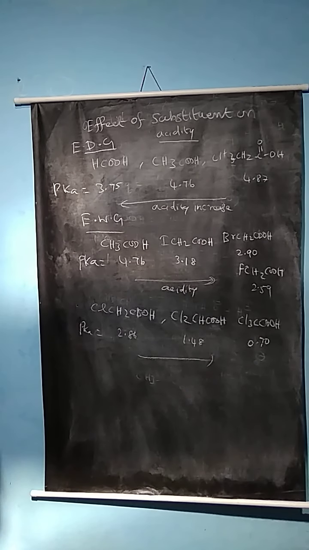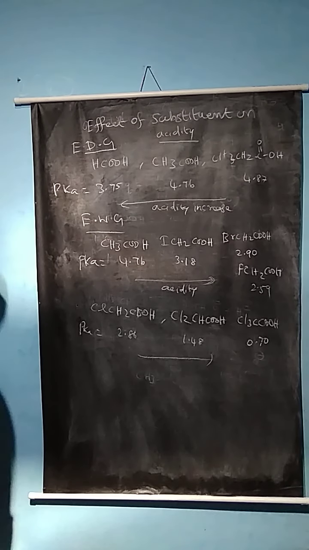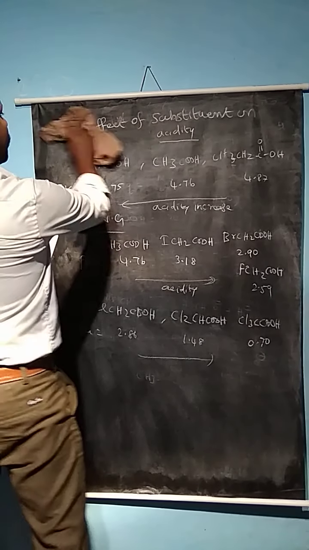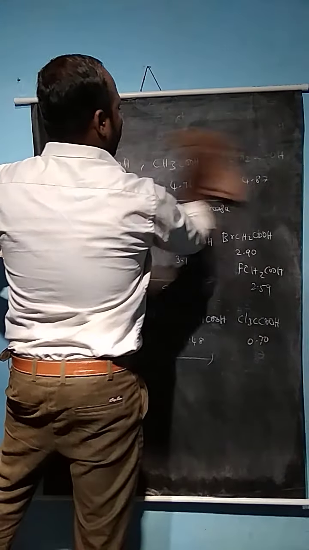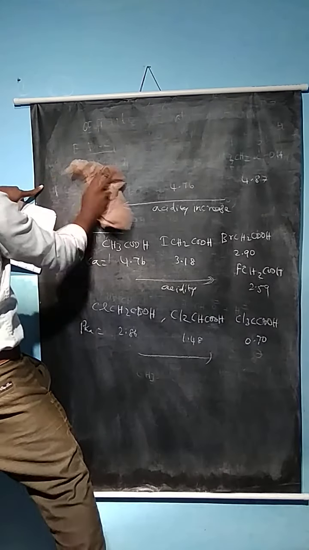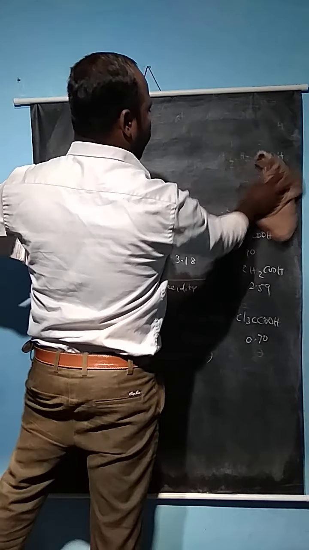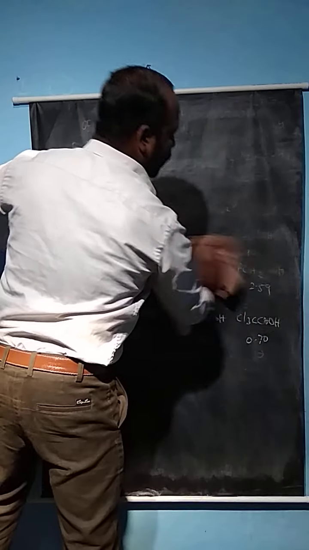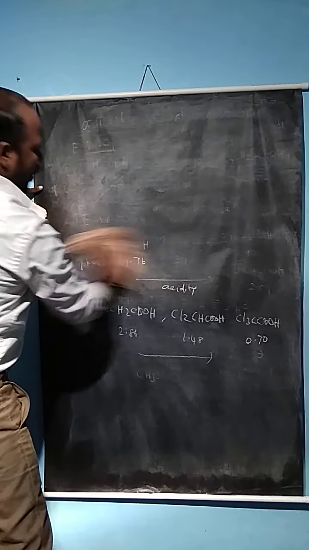Now we can see how to prepare carboxylic acids, and the effect of the aromatic ring and substituents like electron donating and electron withdrawing groups on aromatic carboxylic acids.